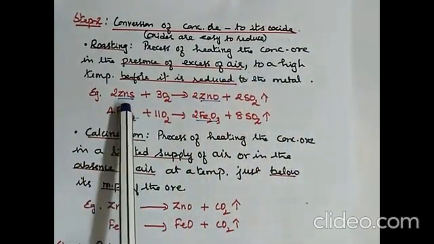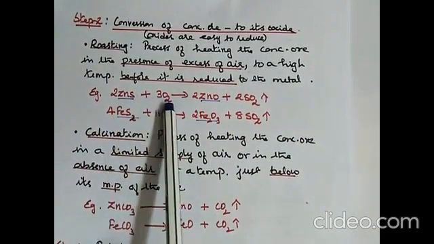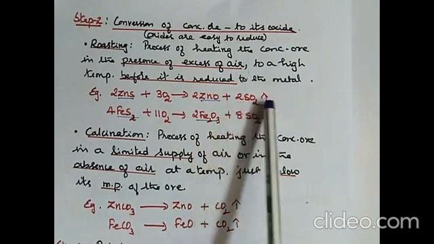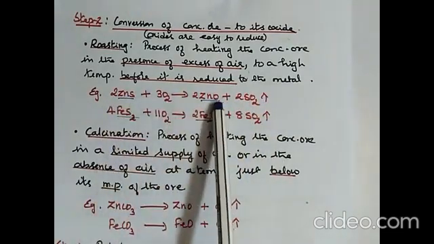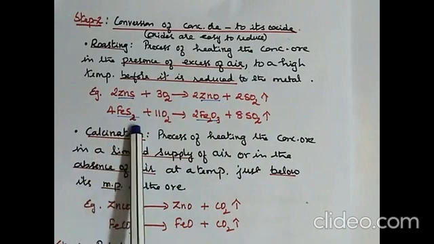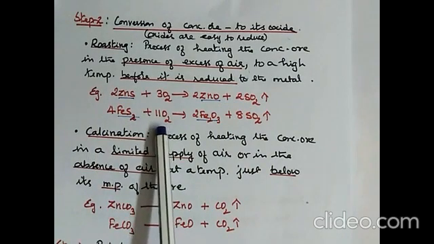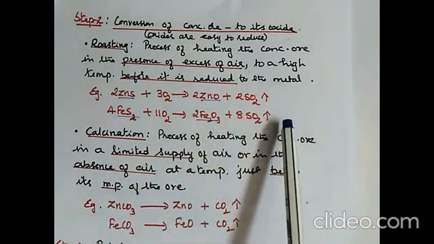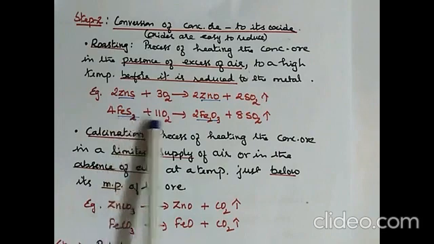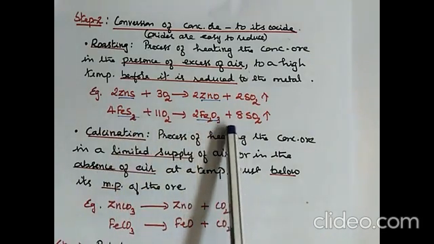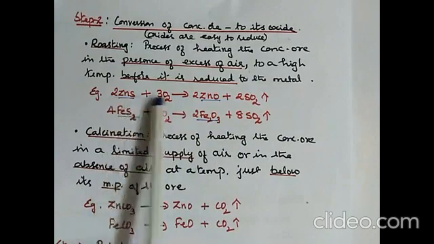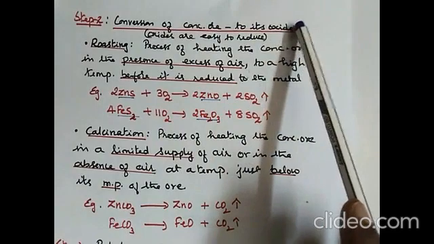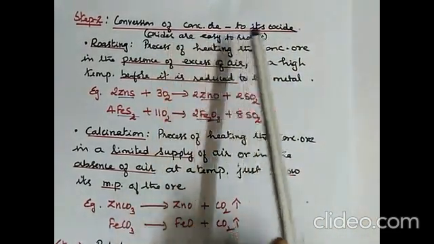For example, zinc sulfide. When it is made to combine with oxygen and heated to a high temperature, it gets converted into zinc oxide and sulfur dioxide. So from zinc sulfide, you get zinc oxide. Then iron(II) sulfide. When it's heated with oxygen to a very high temperature, you get iron(III) oxide and sulfur dioxide. So iron sulfide is converted into iron(III) oxide. So now there's a conversion of a sulfide to an oxide, that is conversion of the concentrated ore to its oxide. Why do we convert it to an oxide? Because oxides are easy to reduce.